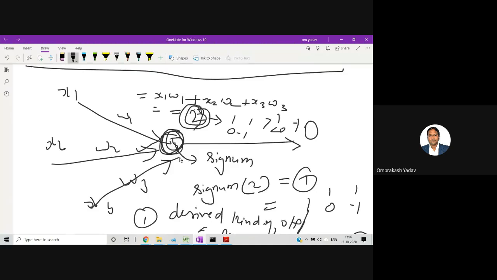So there are multiple tasks of this particular activation function. And in the exam, what you have to write, you will have to describe the different types of activation function and basically their graph. That thing you will have to describe. So let's see.